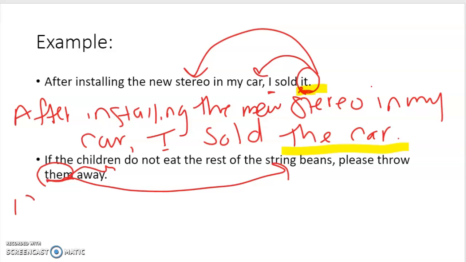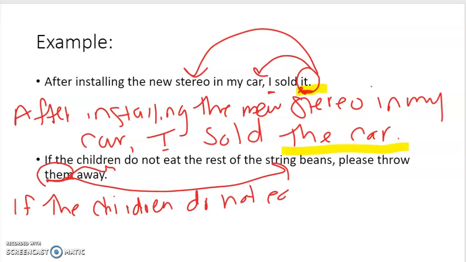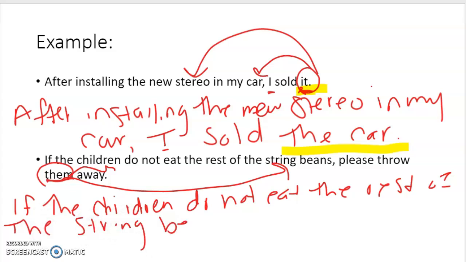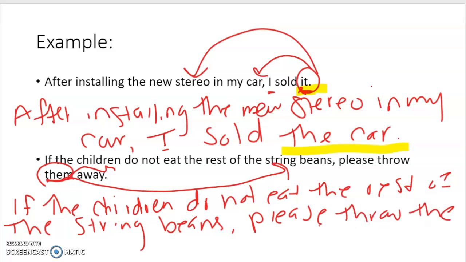So then we rewrite our sentence. If the children do not eat the rest of the string beans, please throw the beans, or you could say string beans, away.